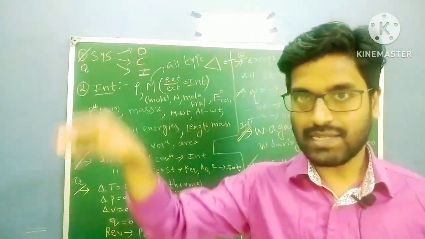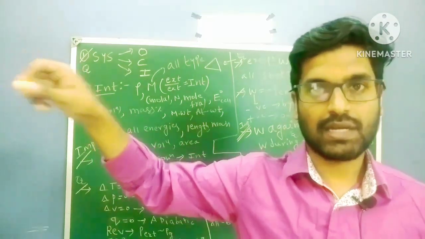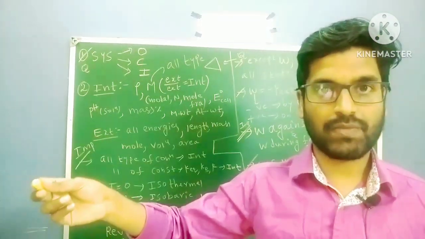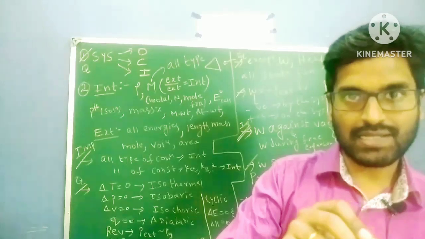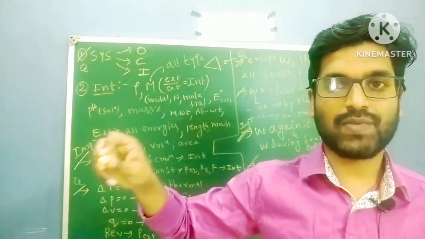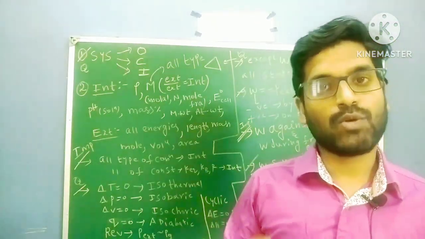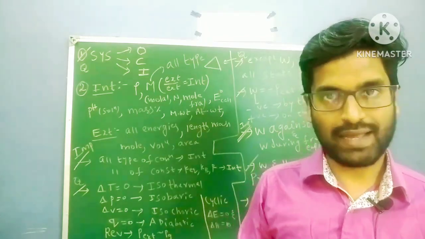So if it is 3 centimeters and the second one is 2 centimeters, then there is a size difference. Initial is 5 centimeters, but it is now 3 and 2. So that's why this is an extensive property. Okay, you can watch those videos to get more clarity on these things.